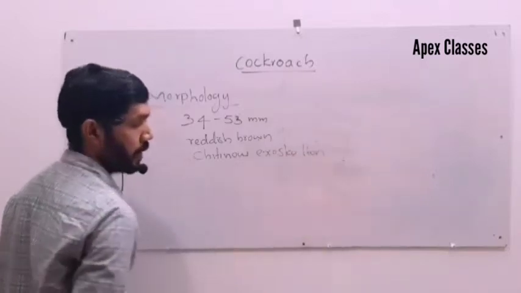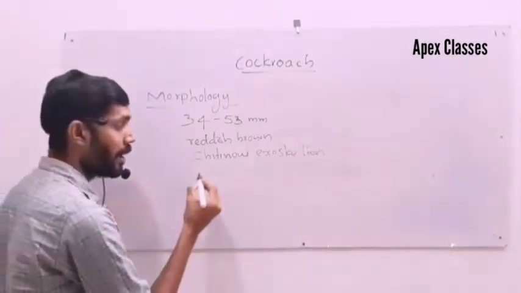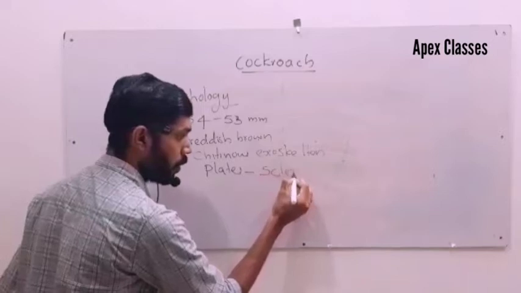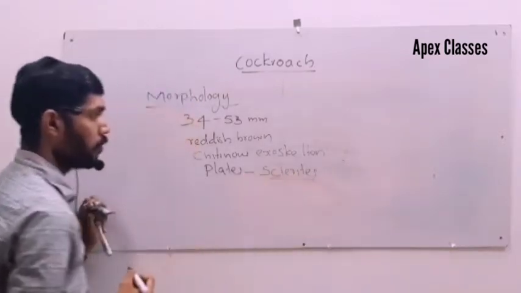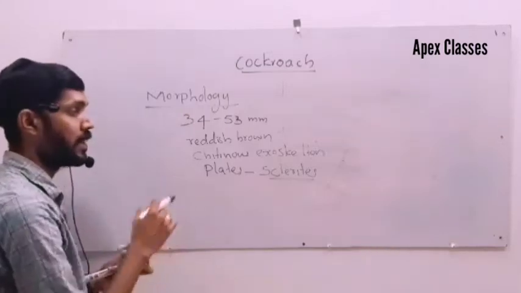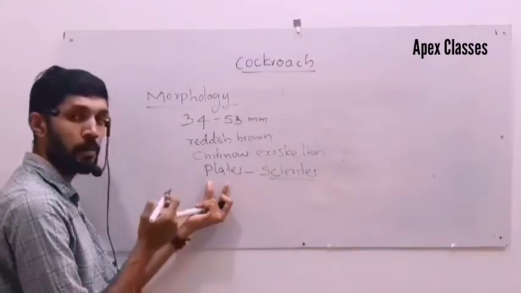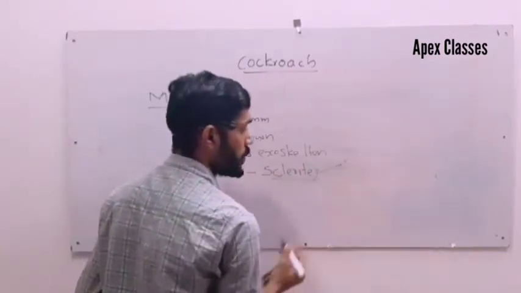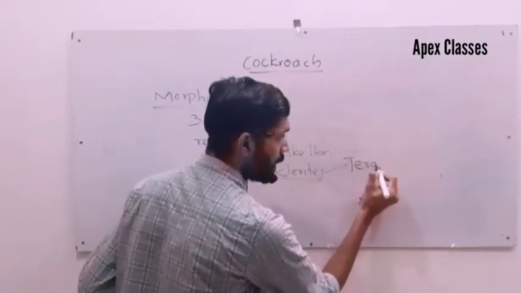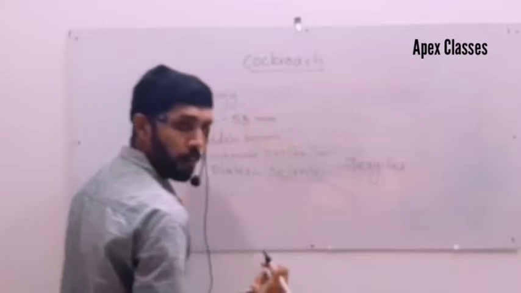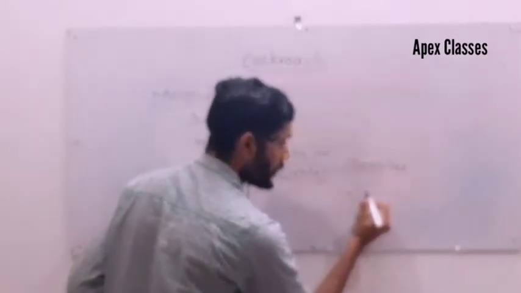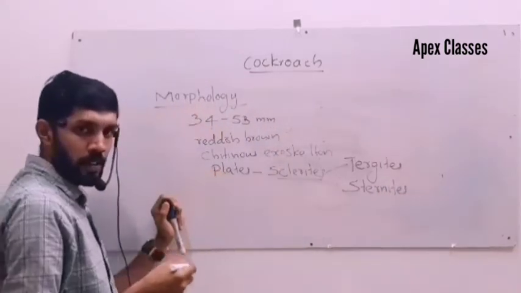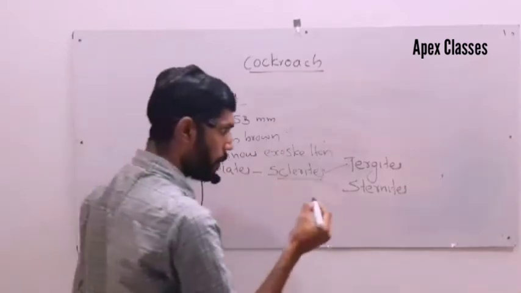Chitinous exoskeleton. In each segment, it is hardened at a place. That is what is called sclerites. It's an important point. So the body of cockroach is covered by chitinous exoskeleton. In each segment, it is hardened at a place, called sclerites. Dorsally, the sclerites are called tergites, and ventrally they are called sternites.